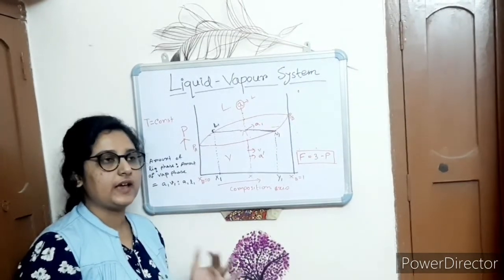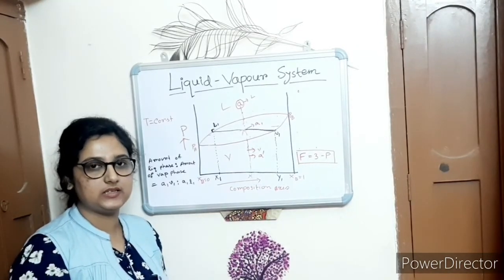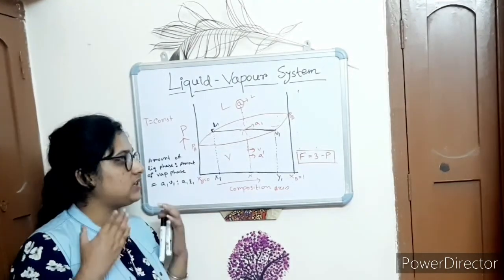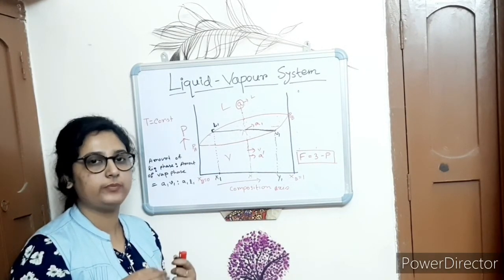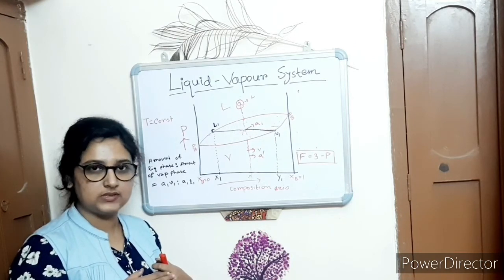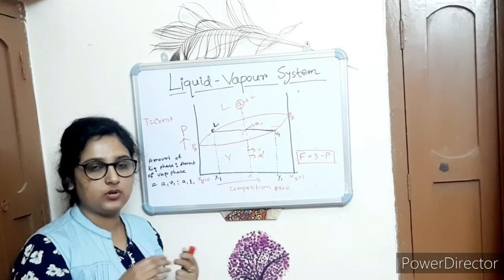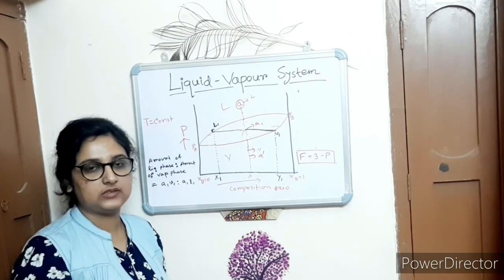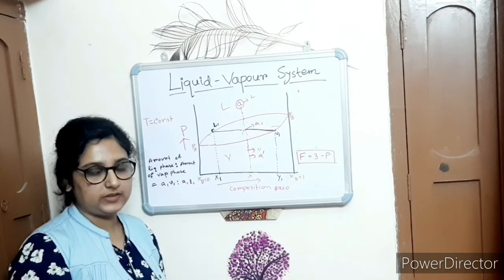So what is actually the importance of this phase diagram, I will tell you in the next video. By using this concept, that the components present in the system have different vapor pressures and different boiling points, the distillation process takes place.